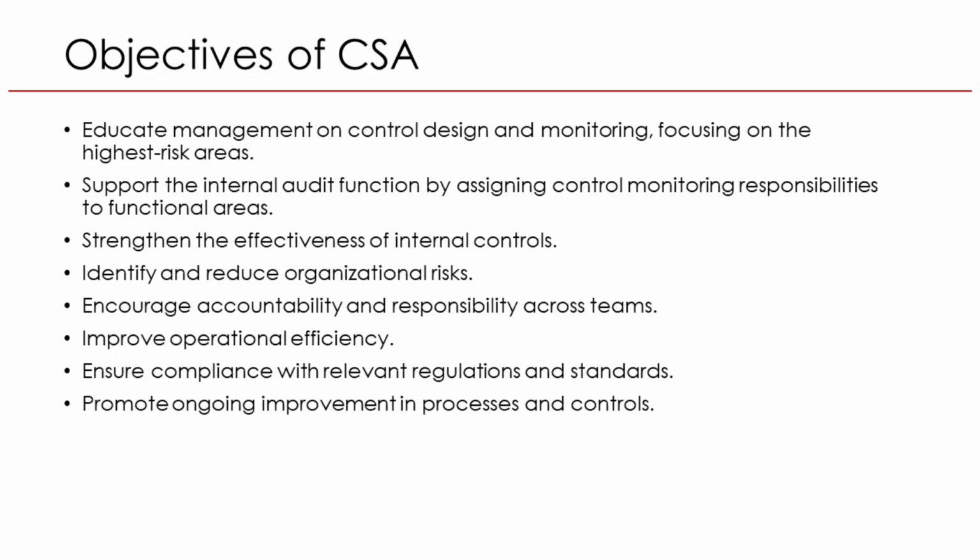Control self-assessment, or CSA, helps organizations make sure their internal controls are working as they should. The main goal is to involve managers and staff directly in reviewing and improving the controls in their own areas, not just relying on auditors. First, CSA builds awareness. It helps managers understand why controls matter. For example, in a bank, CSA sessions may help branch managers identify weak password practices or gaps in transaction approvals that could expose the bank to fraud.